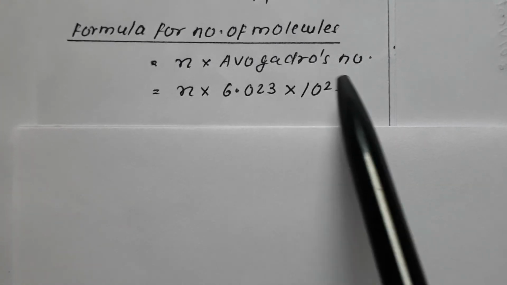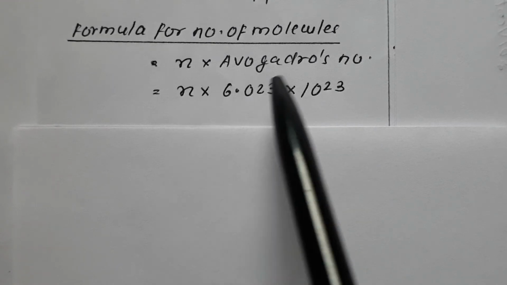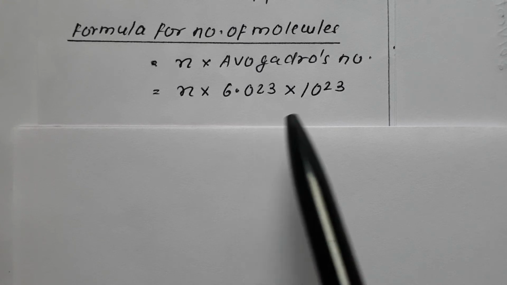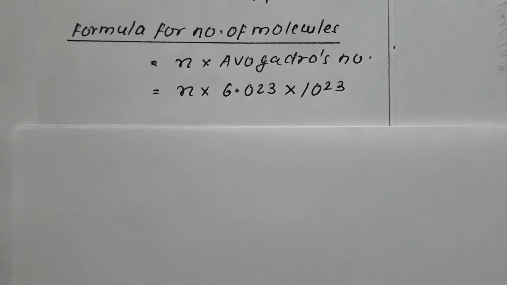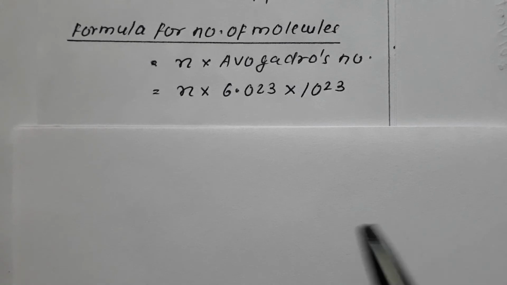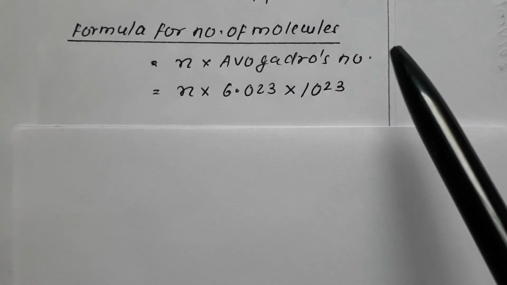Number of particles is equal to n into Avogadro's number, n into 6.022 × 10^23. Whenever we multiply the mole of a substance by Avogadro's number, we get the number of particles.